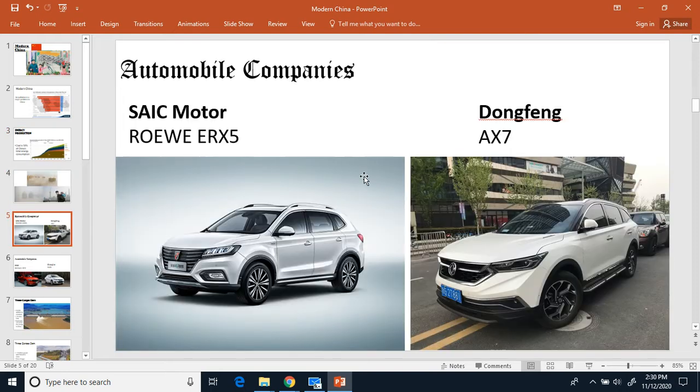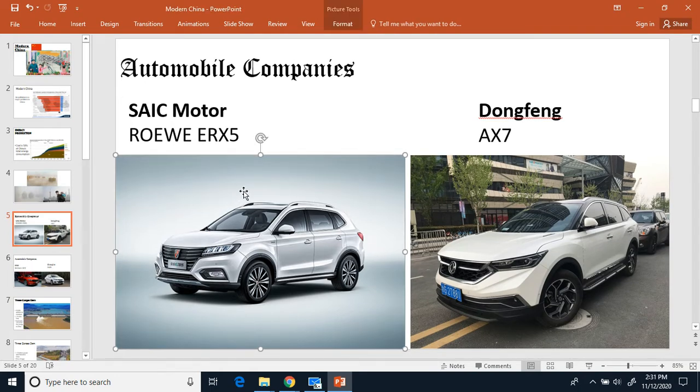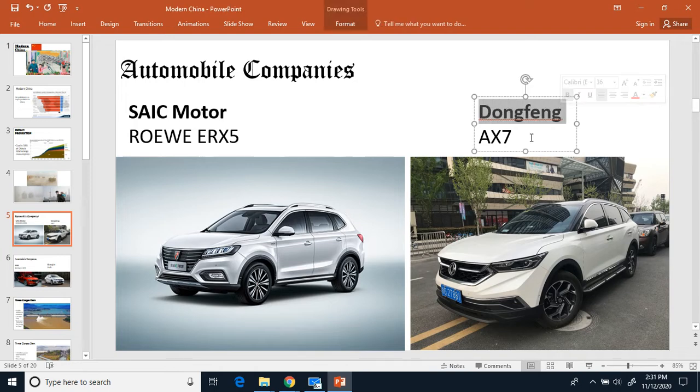Now, something that also contributes to air pollution is automobiles. So let's talk about their automobiles that they have in China. They have 4 major automobile companies in China. The first one here that we're looking at is SAIC Motor, and their car right here is the Roewe ERX5. The next car company here on the right, that's Dongfeng, and their car there is the AX7.